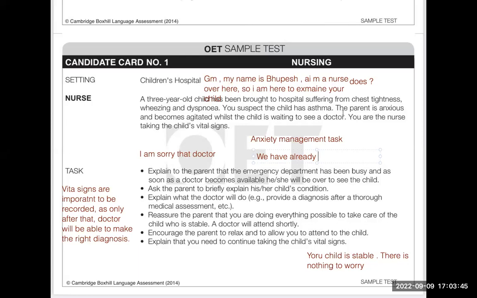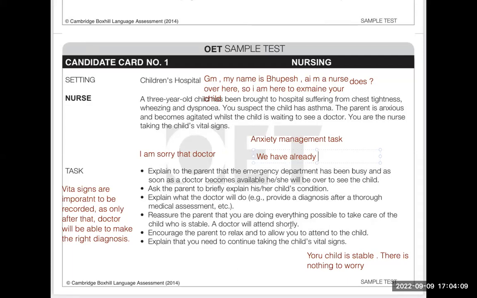I'm disheartened. Well, don't get disheartened. That is why I am here. I'm here to observe your child and also to collect the vital signs. First of all, may I examine your child? Yes. Okay. After examination, I have found that your child is stable and I am doing everything possible to take care of your child and he is stable at the moment. So there is nothing to worry. And the doctor will attend your child shortly.